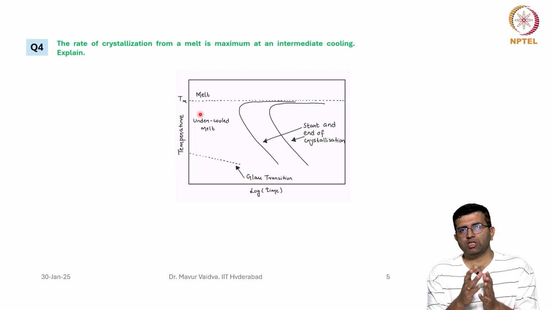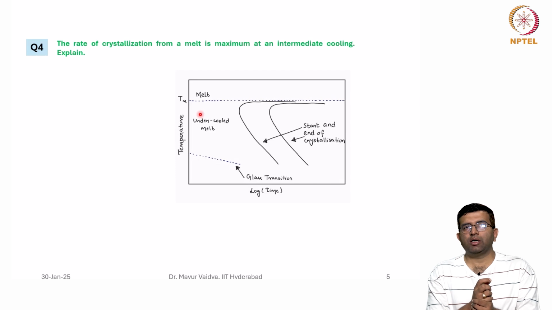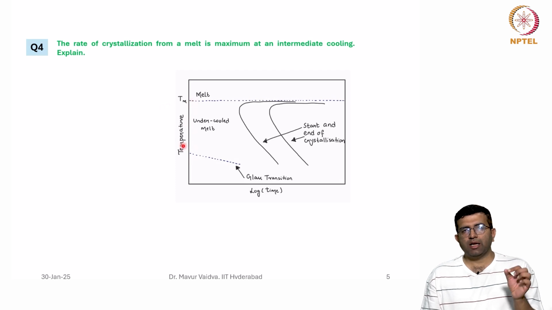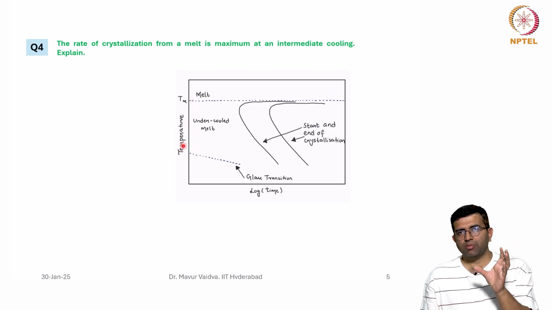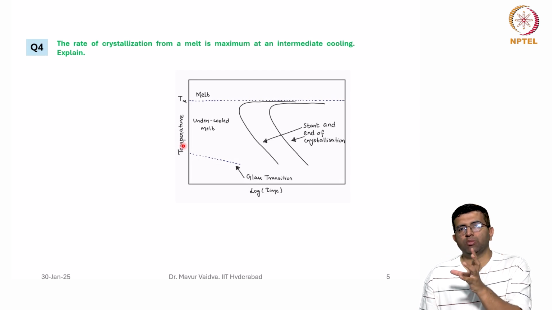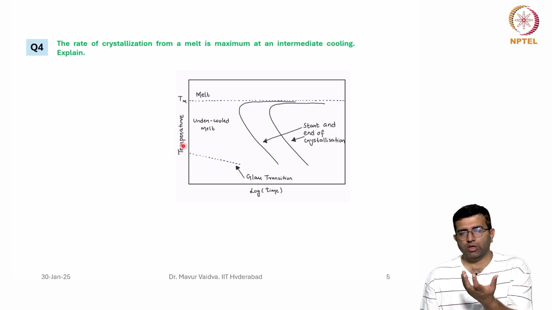Basically, crystallization proceeds by nucleation and growth. For nucleation to occur, the driving force is given by this temperature difference. So let me tell again: the rate of crystallization depends upon two things. One is the driving force, another is the diffusion. If the diffusion is fast, then the nuclei can form fast and grow fast.